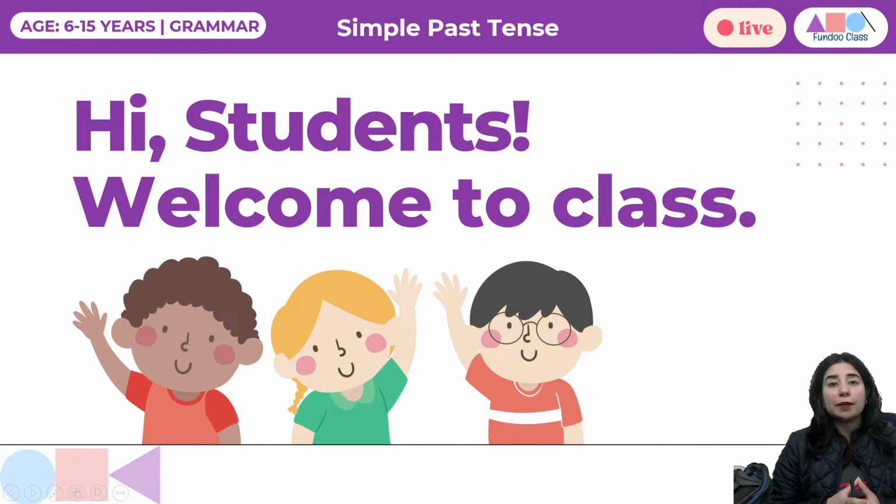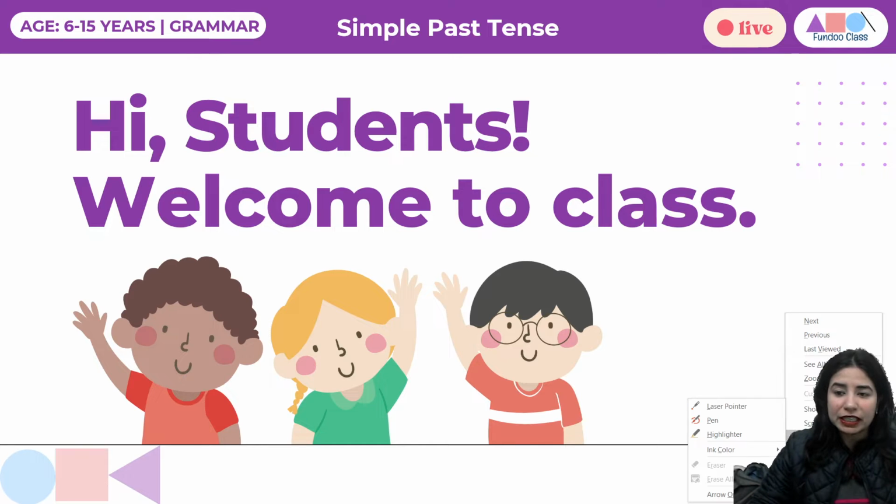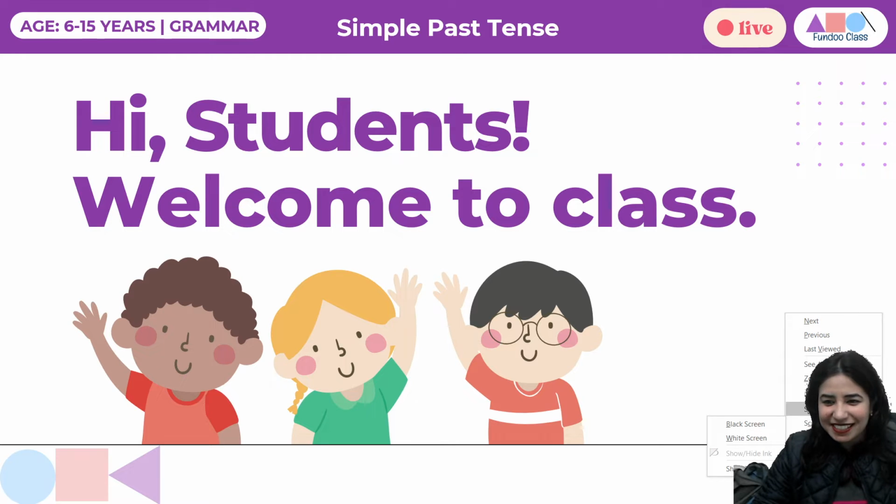So, today we are talking about simple past tense. We have had four sessions where we have discussed simple present, present continuous, present perfect, and present perfect continuous. Just to reiterate, whenever we are doing tenses, we should always discuss the tenses that we have learned before. The idea is that then you can compare and contrast as far as the usage is concerned. So I'll quickly write the four tenses that we have already learned, and then we are going to elaborate more on past tense.